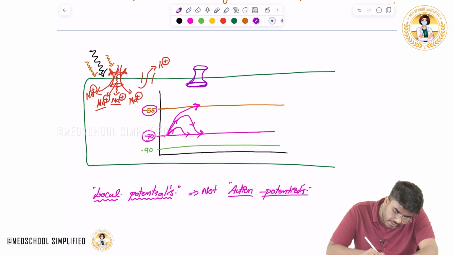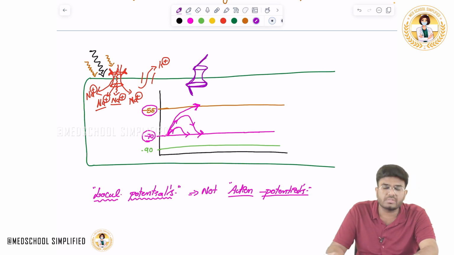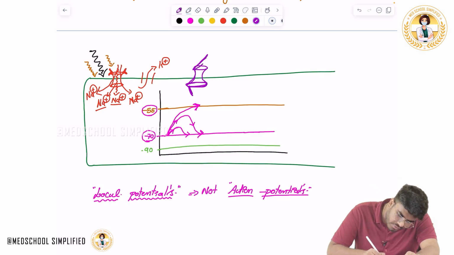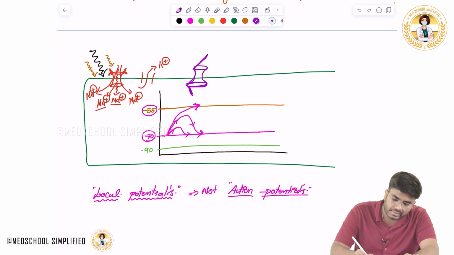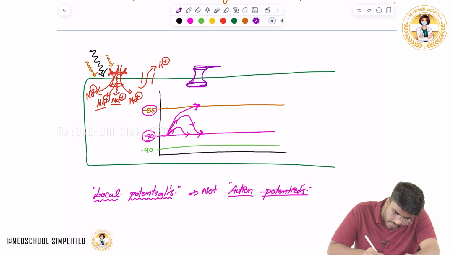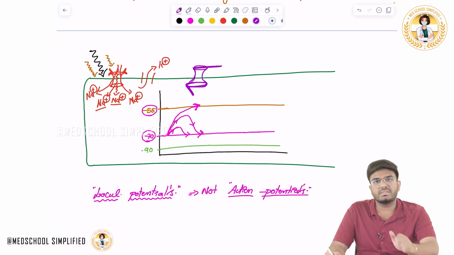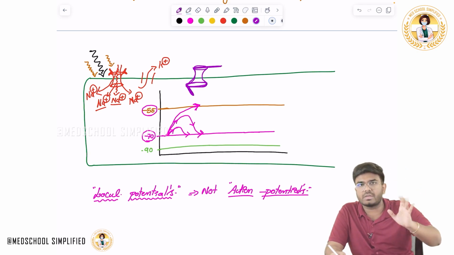So what are these channels? See, the channels are opening. Now this channel, if you see, has two gates. Previously, in the beginning, do you know what happens? In the beginning, this gate was closed. Previously the gate was closed, and this gate was open. This is the configuration during resting time.